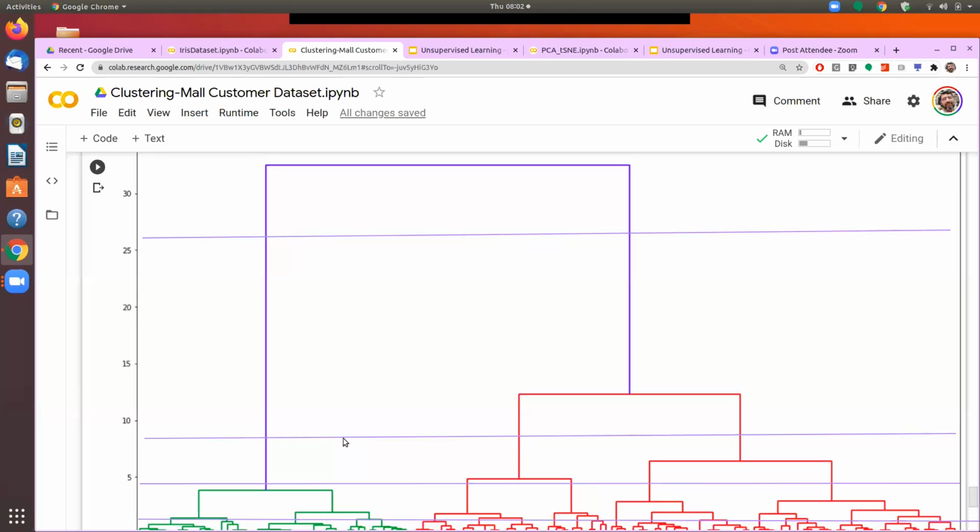Even as we draw a dendrogram, 3 is a good number, although 5 is also actually giving me a good indication. So if we combine the 3, then we see that maybe dividing this data set into 3 different categories is the best way. So in the clustering, you have seen how we do the k-means clustering. You have seen that the results of the clustering are very close to what we actually get if we had the supervised data available. So it gives us the confidence that it's a good way to actually do the groupings of the data that we have.